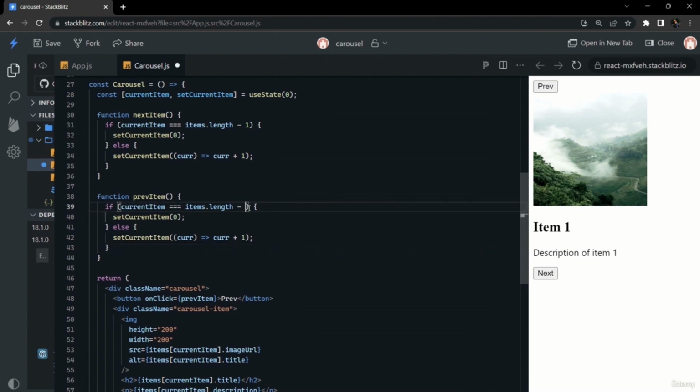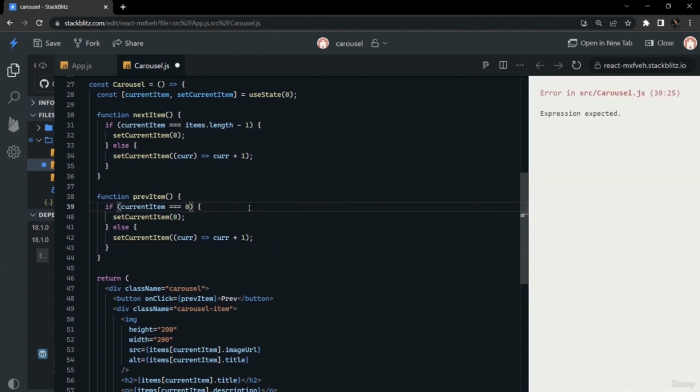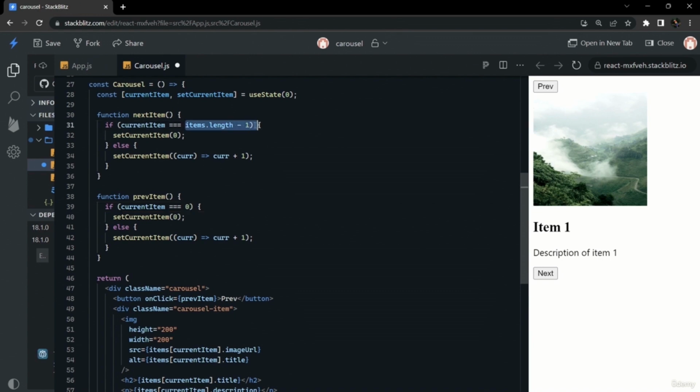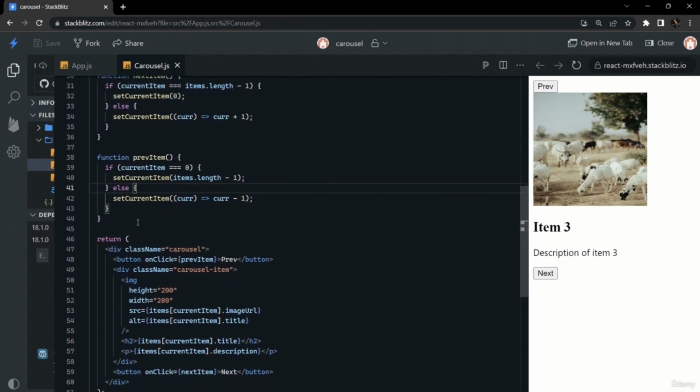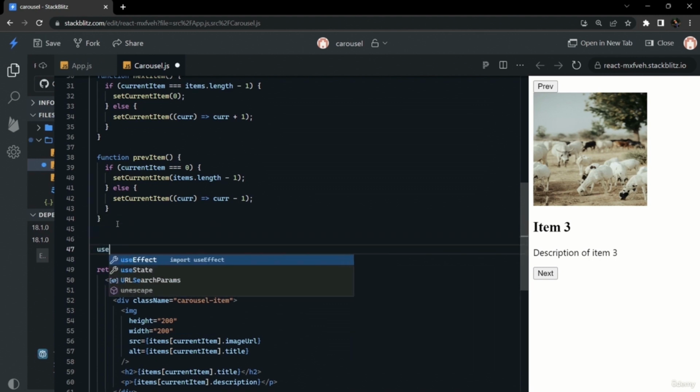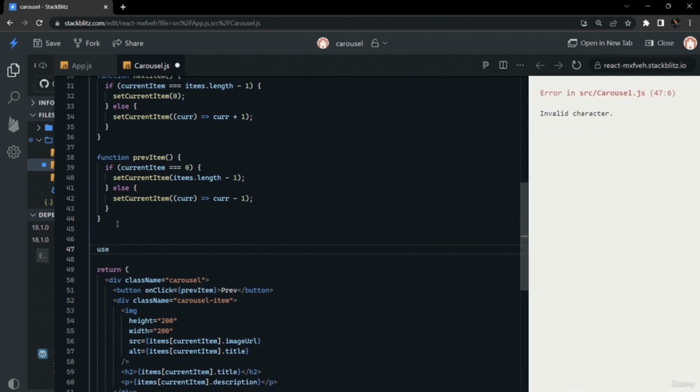So if the current item is 0, then we should set the current item as the last item. Otherwise we should reduce the current item by 1. So now we will check the next item is working fine, and previous is also working fine. So our manual transition through buttons of the carousel is working fine.